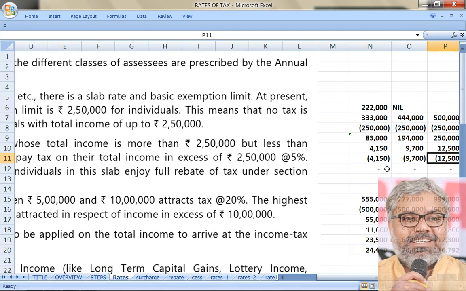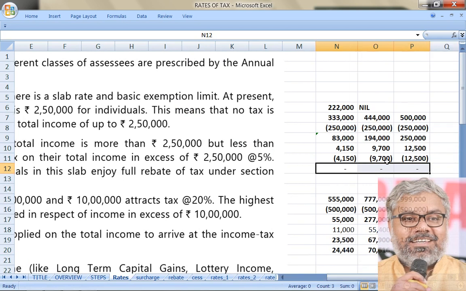The tax liability of that person is automatically going to be nil. Nothing is going to be payable because of rebate under section 87A. What if that person is not a resident? Then you have to calculate. Imagine this guy is a non-resident. Then 9,700 he has to pay plus cess 4% anyway will be applicable.